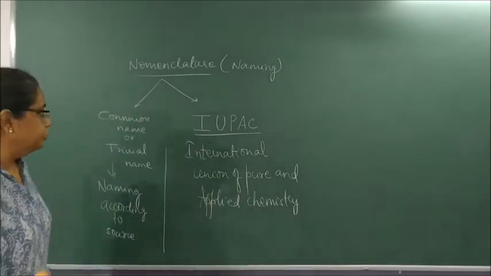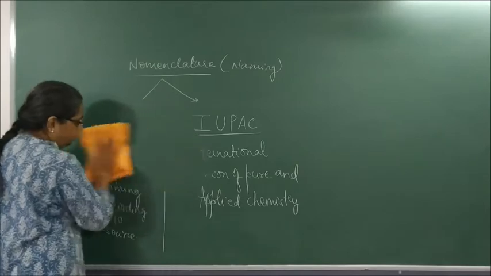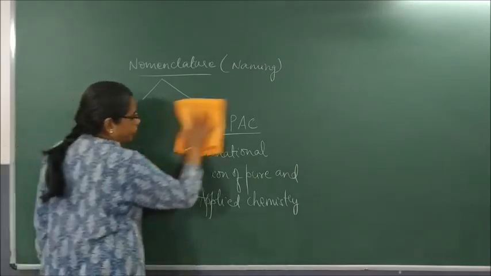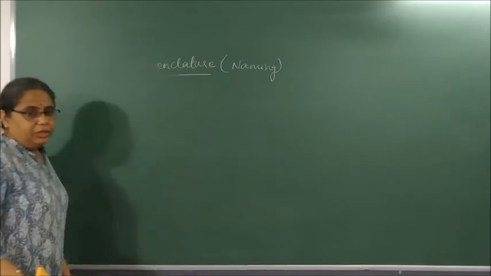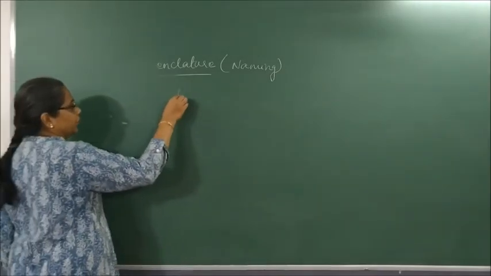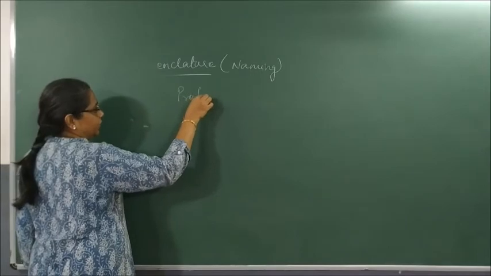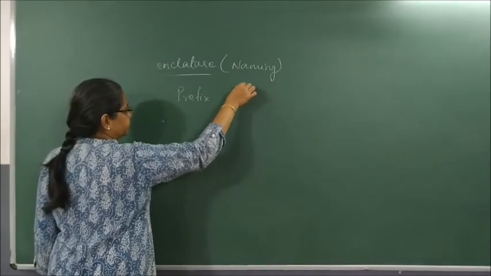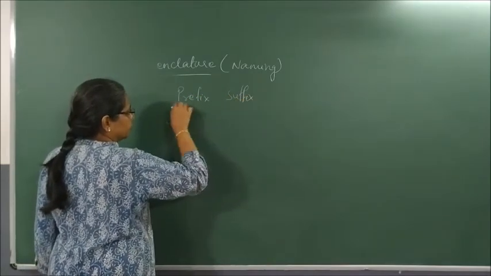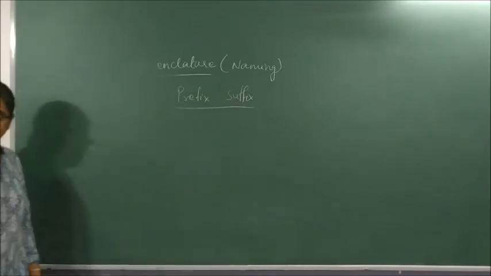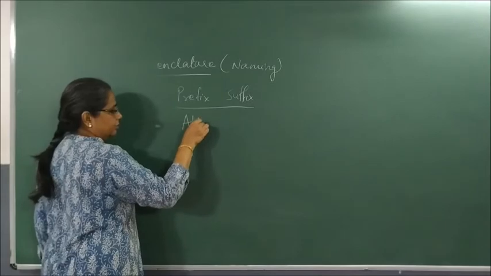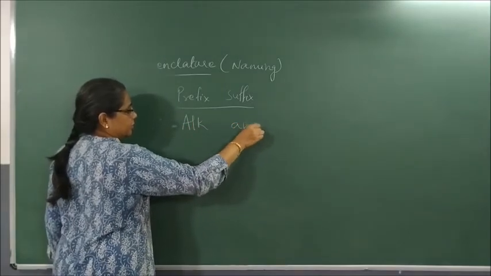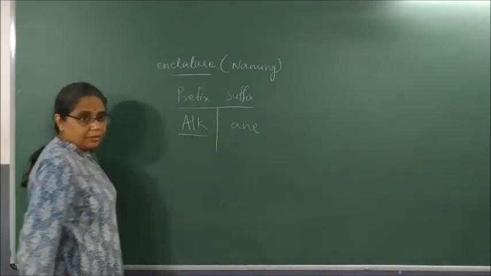Now, how to name? When I write the name of any compound, there has to be a prefix as well as a suffix. Fine? So if I write alkane, alk is the prefix.